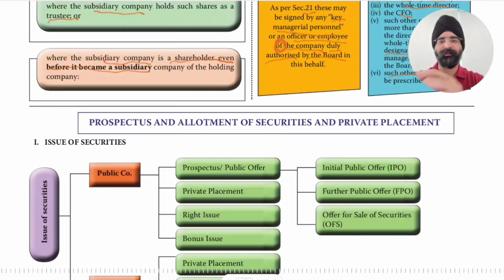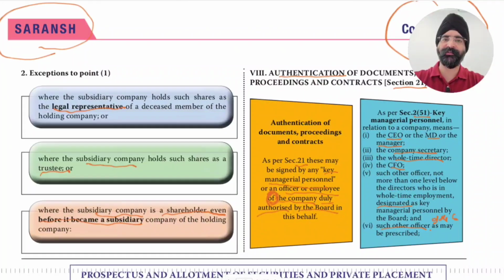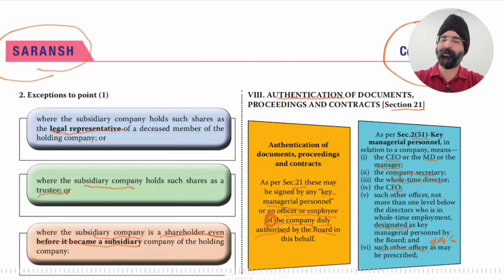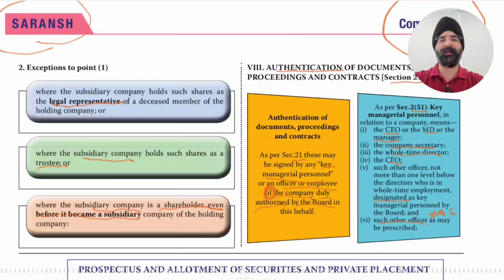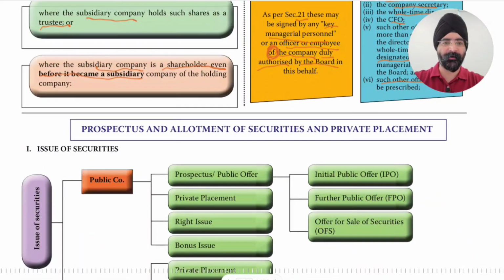So now the next topic which we are covering. Last time we had covered registered office, changes in registered office, then subsidiary company cannot hold shares of the holding company except in special capacity or if it was already holding shares before becoming subsidiary company, and authentication of documents, that who can authenticate any document of the company, KMPs or any authorized person who is officer of the company, and outsider cannot authenticate company documents. Prospectus and allotment of securities, and private placement.